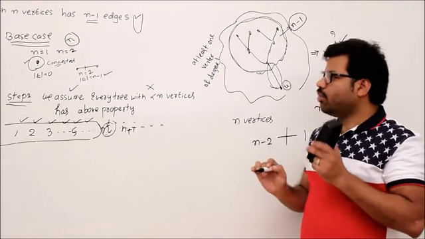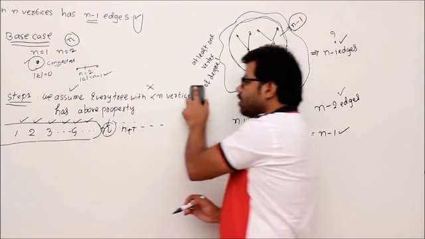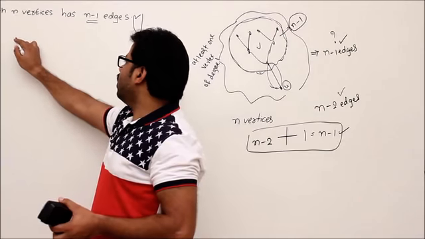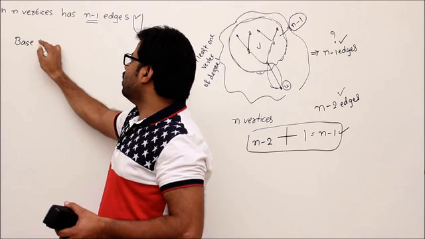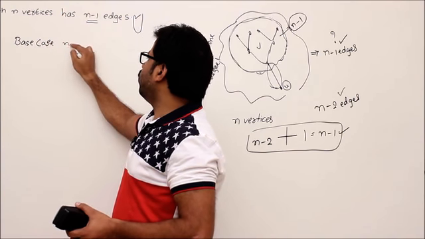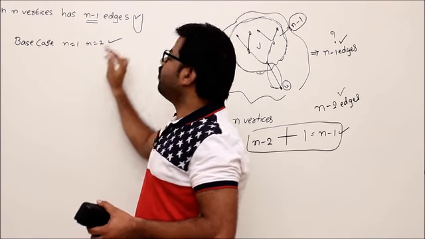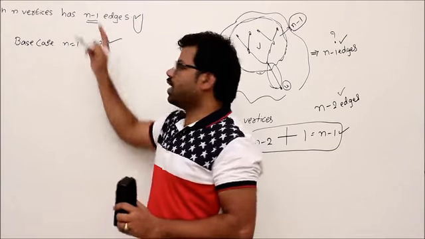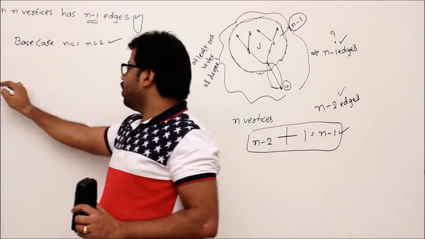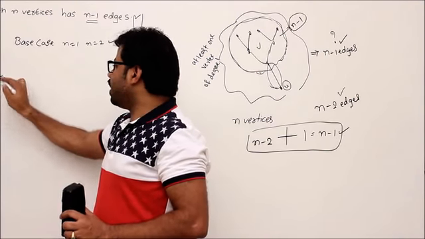Okay, so let's summarize whatever we did. First of all, we proved for the base case, right? So base case means n value 1 or n value 2. For that we have validated the theorem, right? So this was correct. Now we know this statement as correct.